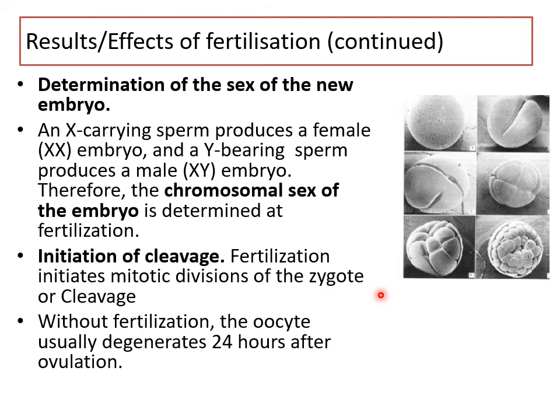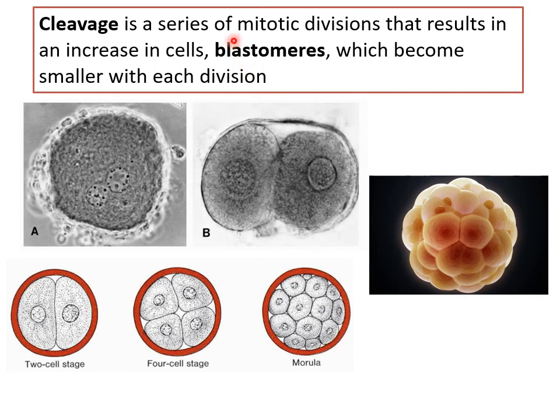Now, if the oocyte that was released in the tube did not get fertilized, then usually it will degenerate. Maximum 24 to 48 hours; usually within 24 hours it will die. So fertilization is complete when the zygote starts dividing, with initiation of cleavage. So what is cleavage? It's a series of mitotic cell divisions that results in an increase in the number of cells. These cells are called blastomeres.